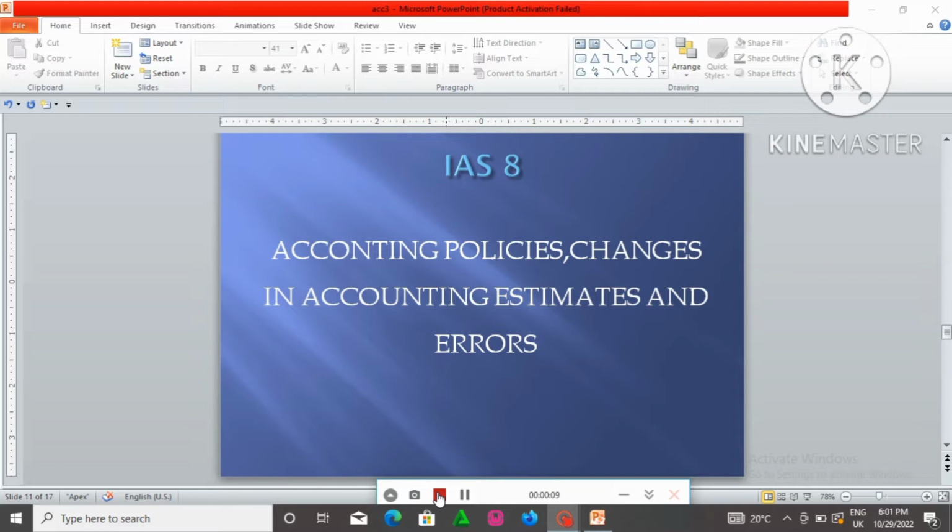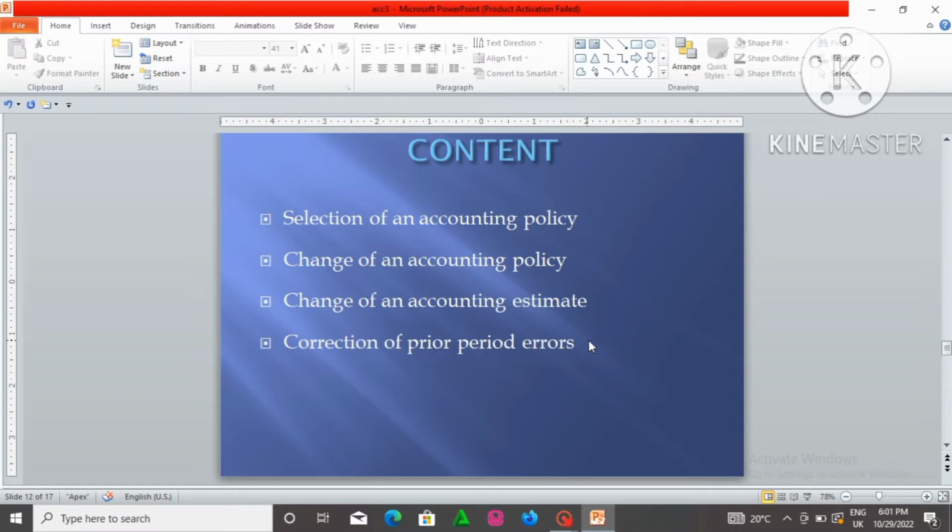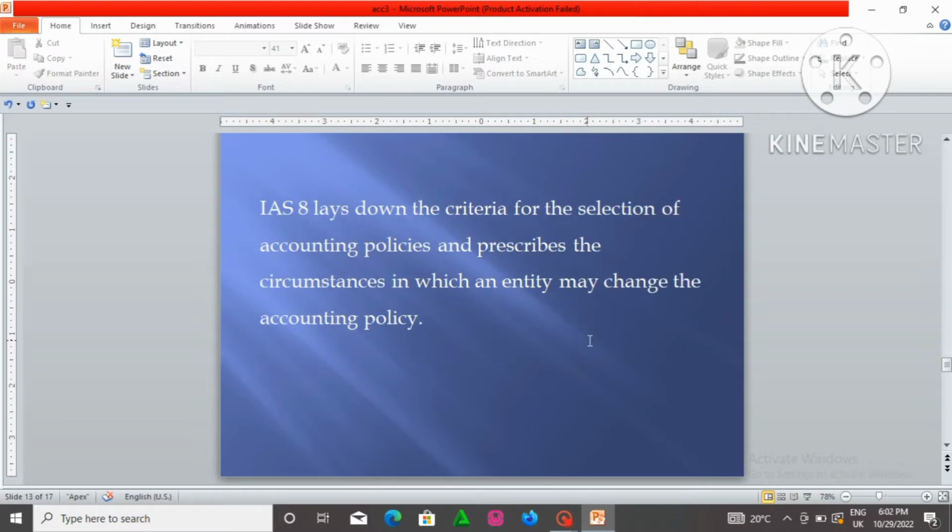Today we're going to look at IAS 8. IAS 8 spells out accounting policies, changes in accounting estimates, and errors. So what shall we cover under IAS 8? Under this, you're going to look at the selection of an accounting policy, change of an accounting policy, change of an accounting estimate, and correction of prior period errors. So let's get right started.